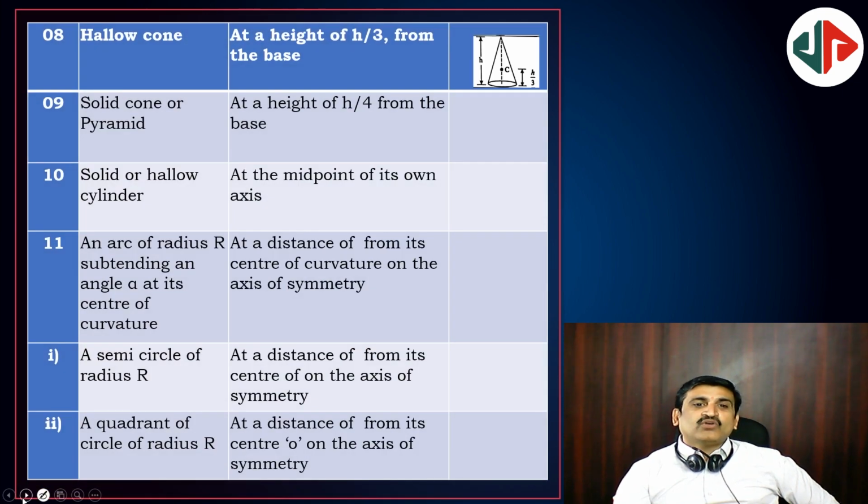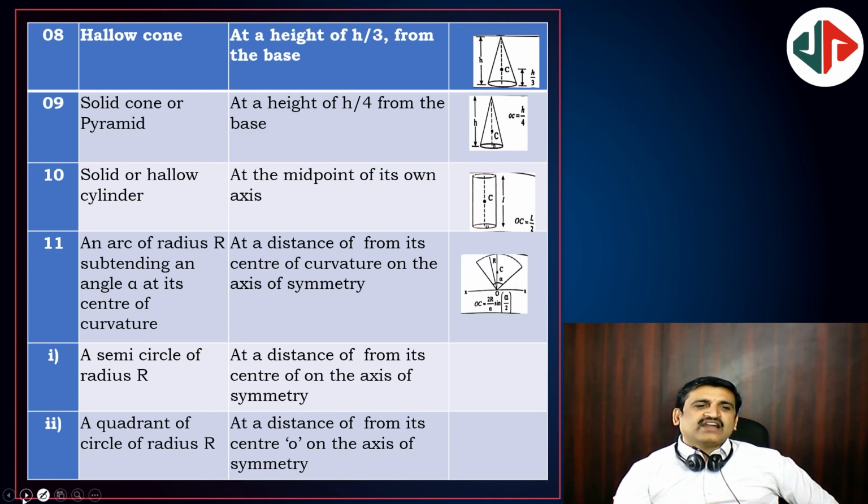Next, solid cone, h by 4 from the base. And hollow cone, h by 3 from the base. Hollow cone h by 3, solid cone h by 4. So which is more stable? The center of mass must be close to the base, then only it is the stable one. h by 3, h by 4, which is smaller? 1 by 3 means 0.33, 1 by 4 means 0.25. So obviously the solid cone is the most stable. Yeah, at the midpoint of its axis, which one?